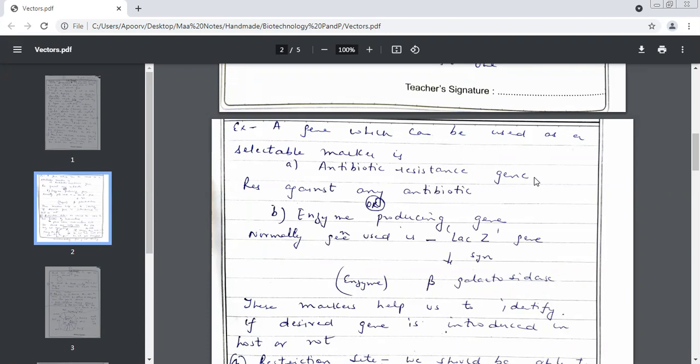It will cut the vector at very many sites, so we will get small pieces. What will get destroyed? Ori site and gene of interest. Yes, ori site will get destroyed, ROP and your markers will also get destroyed. So it's preferred that we should have only one restriction site. Okay, very good. Let's go further.